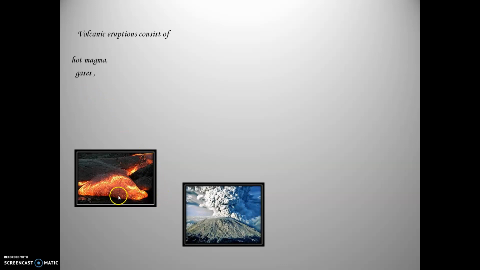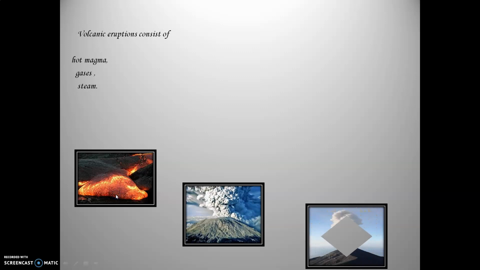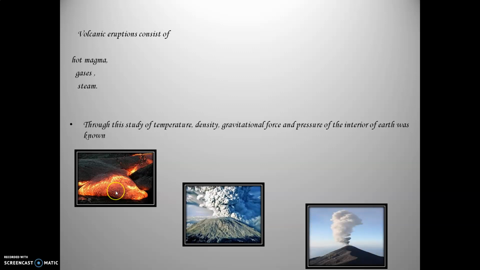Then gases. A number of gases are present while the magma comes out of the mountains, and the steam. All these materials prove very important for the scientists to study the temperature of the interior of the earth, density, gravitational force, and pressure of the interior of the earth. So all these factors, the magma, the various gases, and the steam, become proof or medium for the geologists and the scientists to understand the interior of the earth in terms of temperature, density, and the gravitational force.